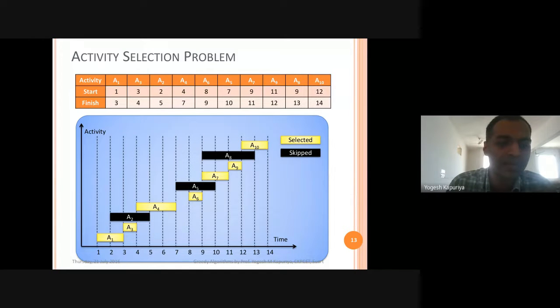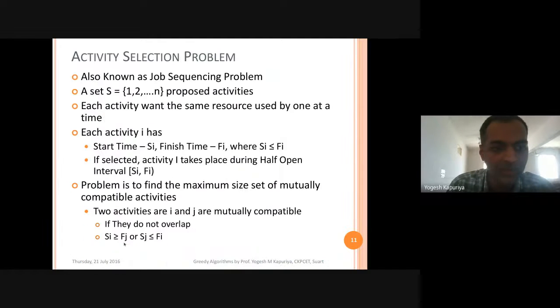So obviously when you are beginning, you don't have any need to check, because this is the first activity. Whatever is your first activity, that will be scheduled. So your activity 1 will be scheduled between period 1 to 3. Remember, we have said that when an activity is selected, it takes place during the half open interval from S i to F i.